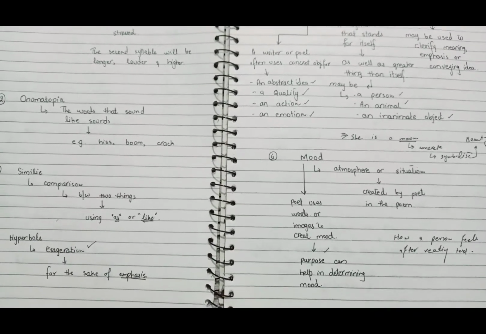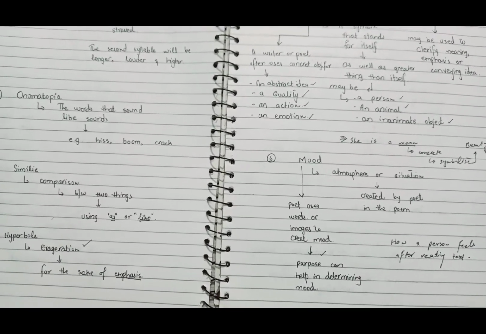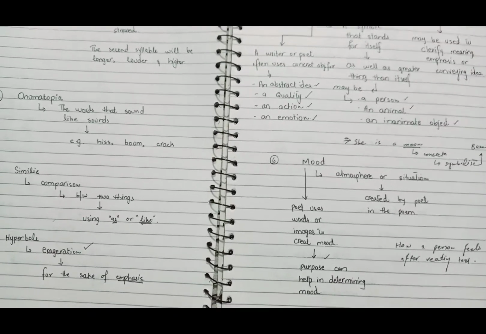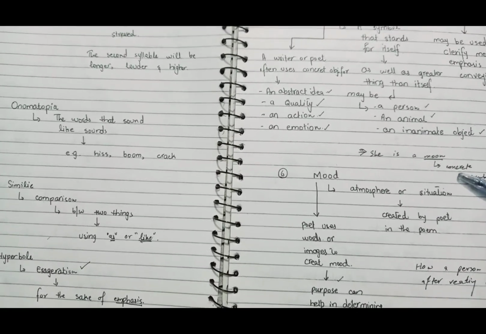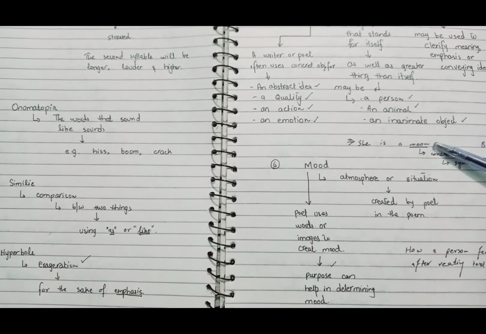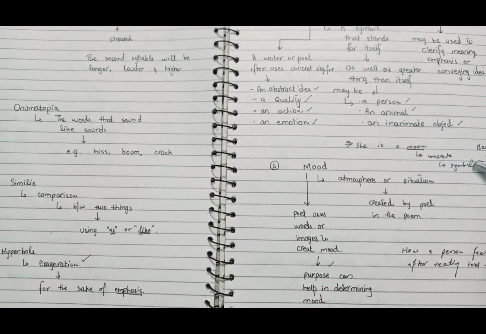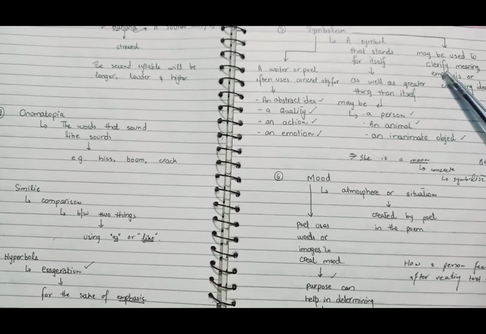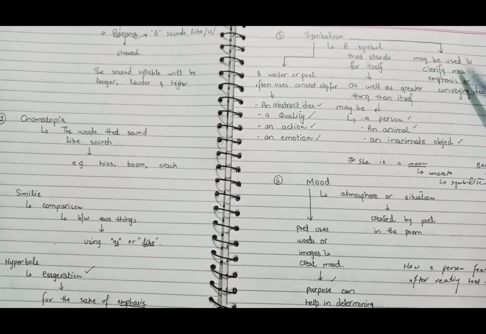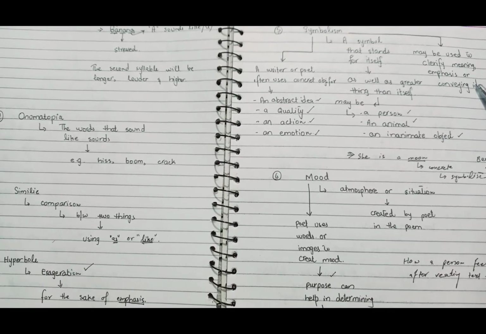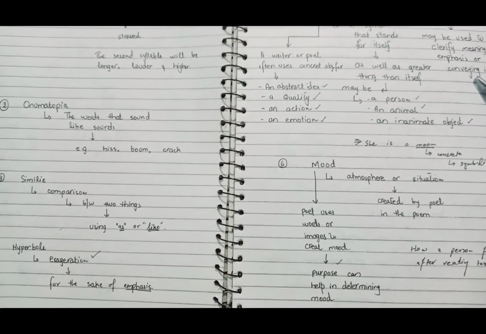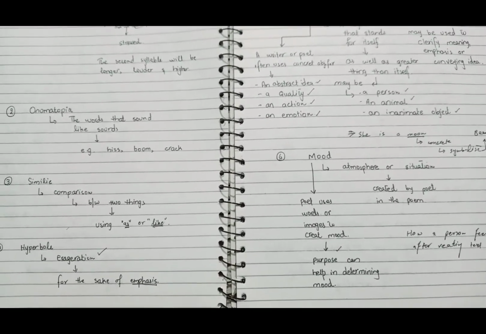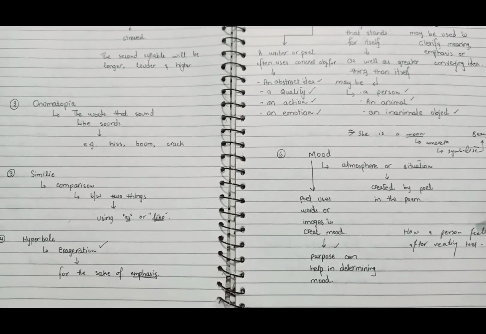And beauty is the abstract thing. We cannot touch it. We can just see it, we can feel it, but we cannot touch it. So what the author does is use concrete objects for abstract ideas. Symbolism may be used for clarifying the meaning, emphasizing, or conveying any idea. Quite simple. It is used to convey some idea or to emphasize something.